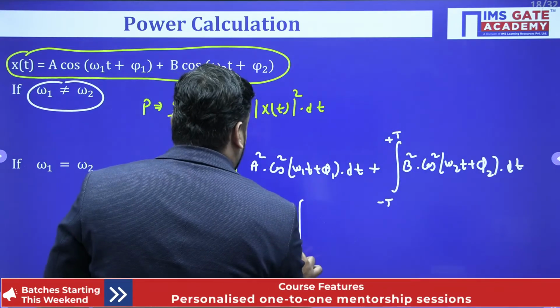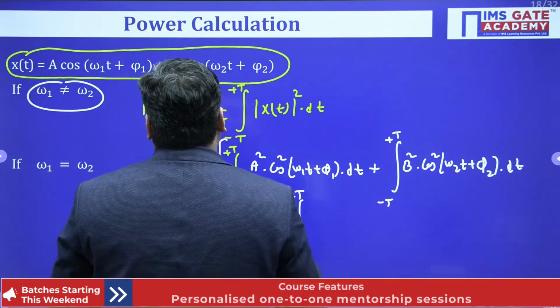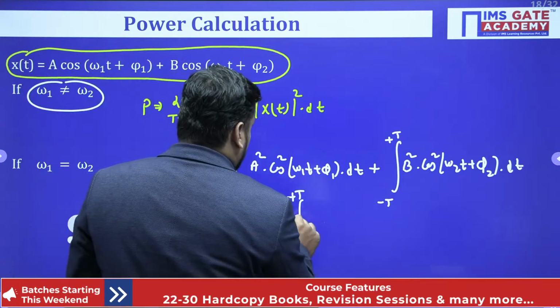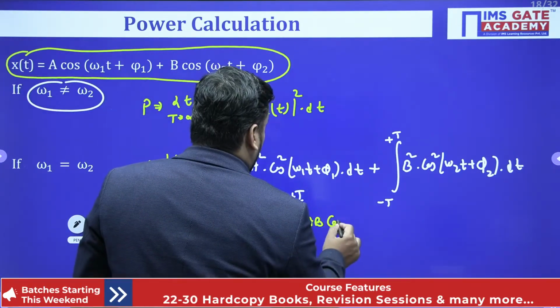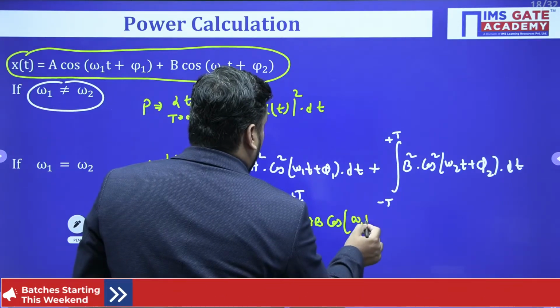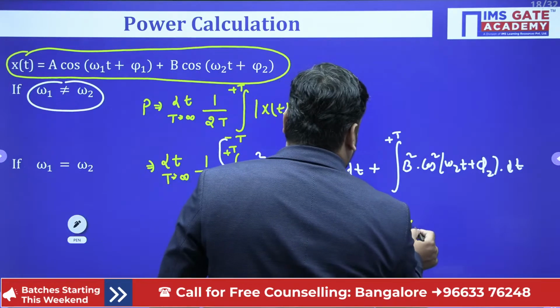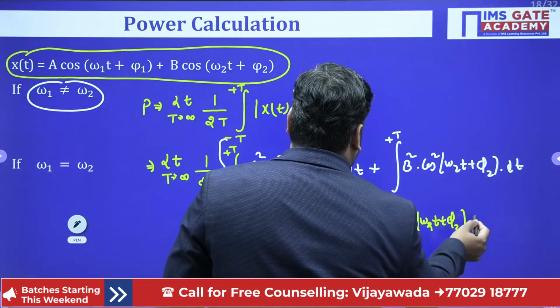Plus again you can write this also, minus T to plus T, (a square by a square a plus b) whole square, a square plus b square plus twice ab. So you should write here twice outside the bracket and you should write here ab cos of omega 1t plus phi 1 and dot of cos of omega 2t plus phi 2 into dt.